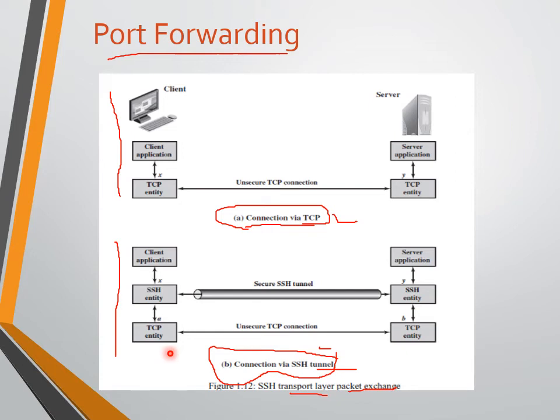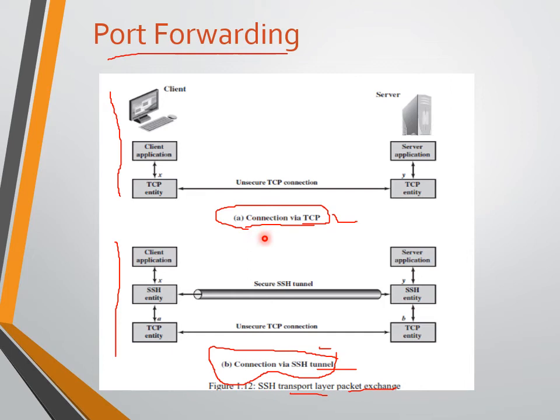We have a client application that is identified by a port number X, and a server application identified by a port number Y. This is the server, its identification number is Y. At some point, the client application invokes the local TCP. Okay, so this is what I am talking about without SSH.